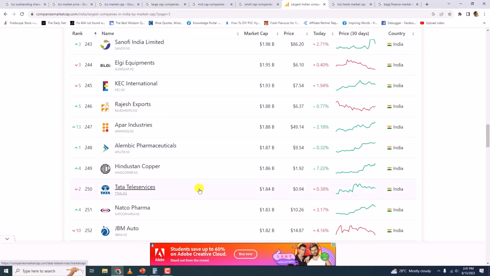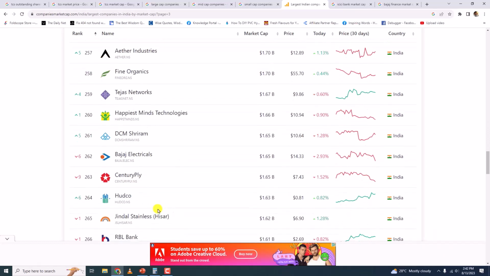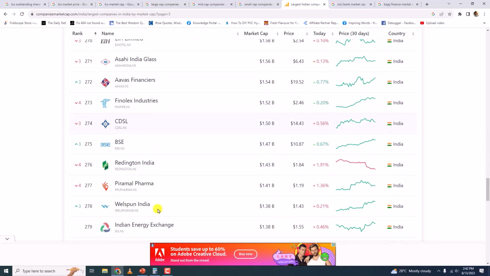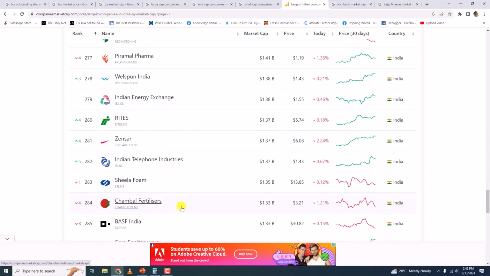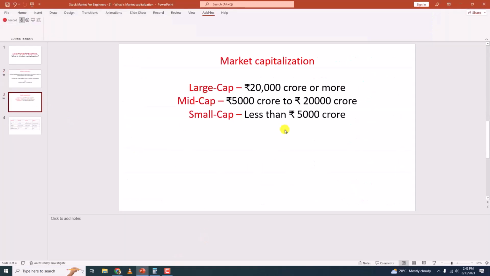Okay, this is as on today's date, 13 August. Now after 250, whatever companies are listed fall under the category of small cap companies. Okay, small cap companies. Now this is what SEBI has said to avoid this confusion. Alright, I hope it is clear.